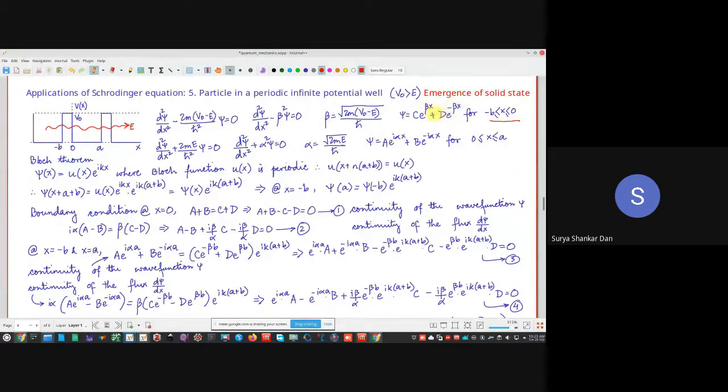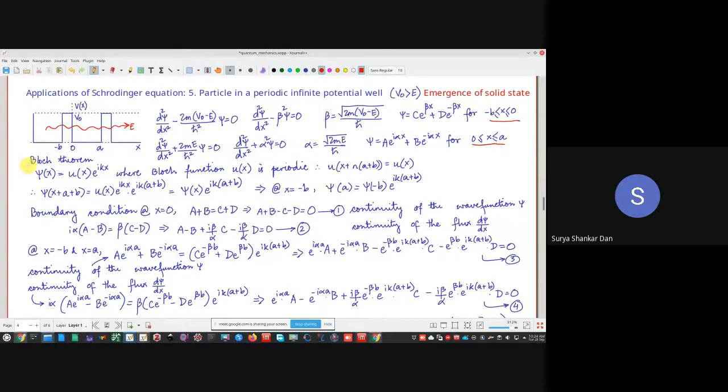Remember it is not having an i, so it's not imaginary. So it's essentially an increase and decrease of the amplitude itself. And when between 0 and a, that means when it is like a free particle, it is going to have an i over here, imaginary, square root of minus 1. So what is the understanding over here? It is going to behave like a progressive wave. Very simple. This is for this particular region.